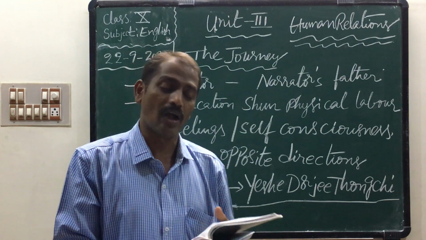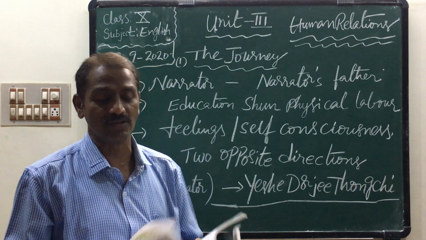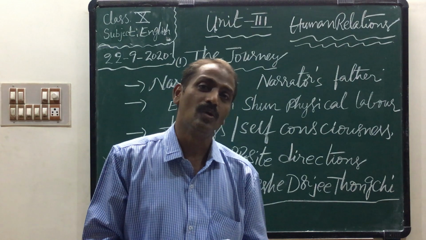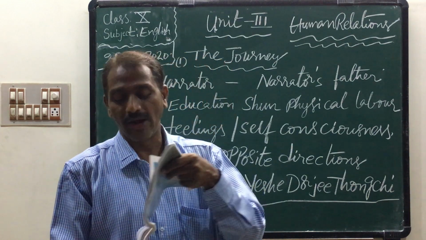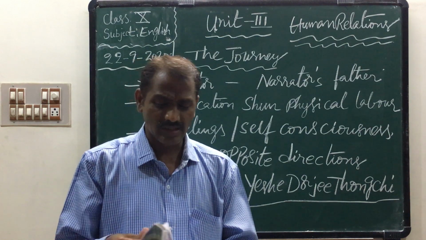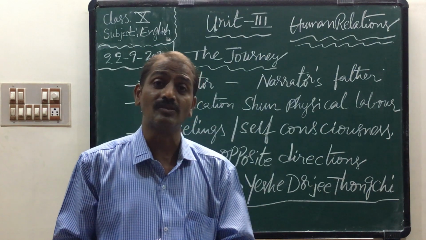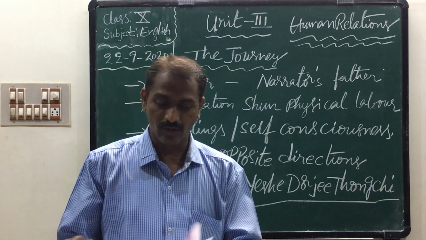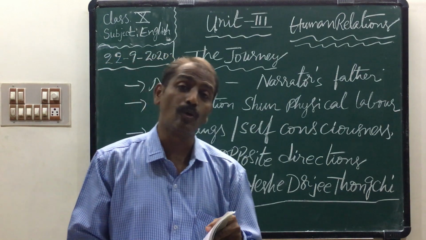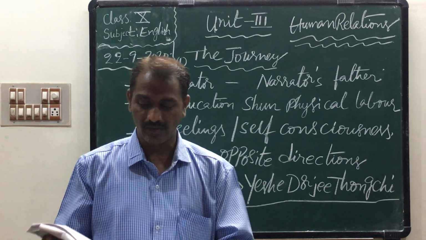Now children, I finished the lesson, The Journey. You should go through the entire lesson once and twice. You should read it. By the next class, I will explain some grammar, so you should prepare. That is some grammar of the textbook: vocabulary, base paper 2, page number 18, duplicate alliterative words, rhyming words, and some adverbial clauses and grammar.